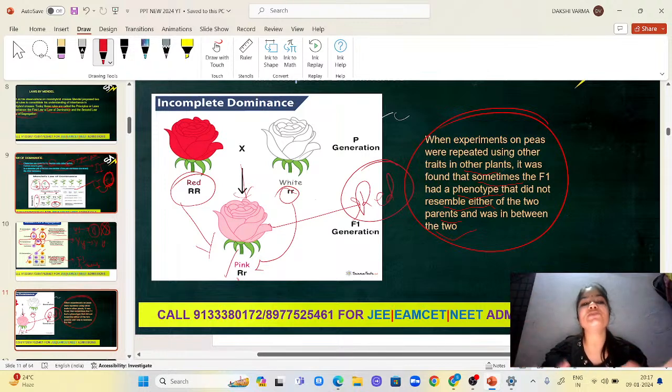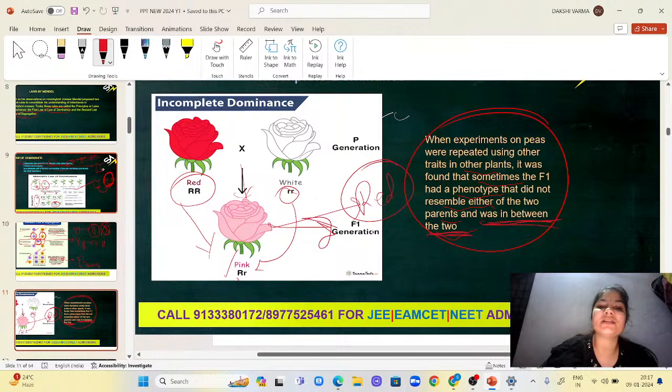Neither of the parents was completely dominating the offspring. It was in between. It is in pink color. That means it's in between, so it's incomplete dominance. Neither red color got dominated, nor white color got dominated, but it was in between. The F1 generation was in between. So this is called incomplete dominance.